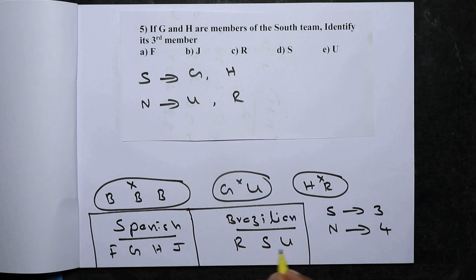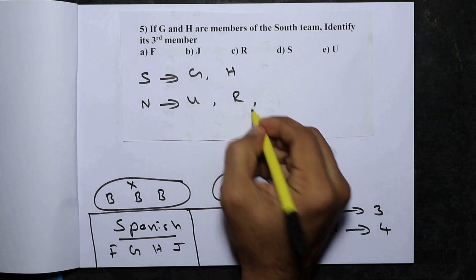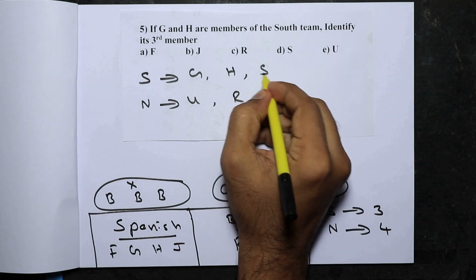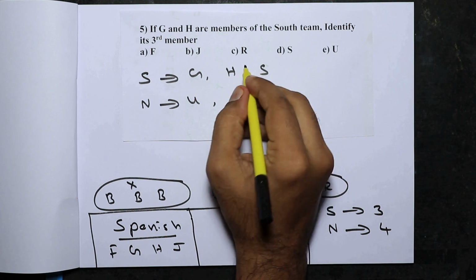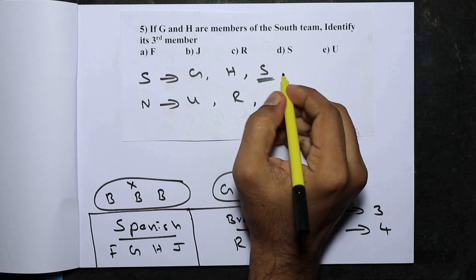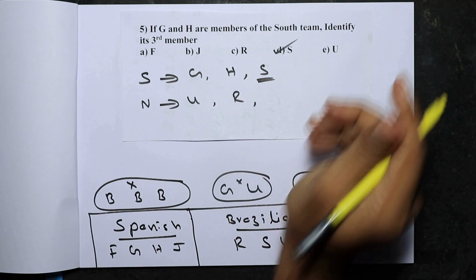Now all three Brazilians cannot be in the same team, which means that S cannot be in this team. So S has to be in the South team. So the third member of the South team is S. That is option D, S.